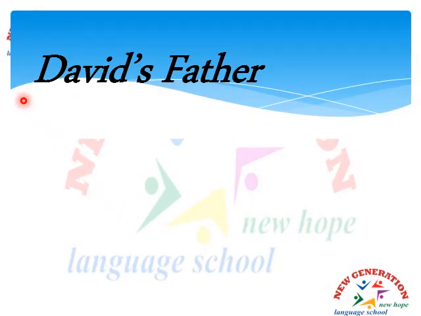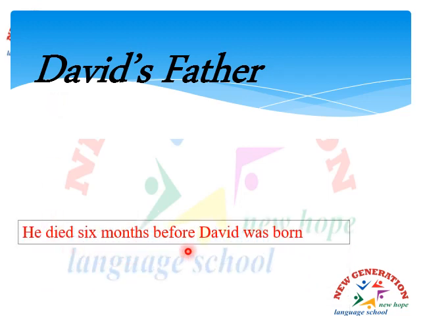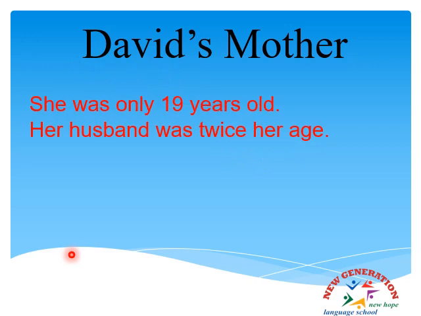The first character with us is David's father. He died 6 months before David was born. So when you're asked why didn't David see his dad, the answer will be because his father died 6 months before he was born. David's mother, she was only 19 years old. Her husband was twice her age. So David's dad was about 38 years old when he died.